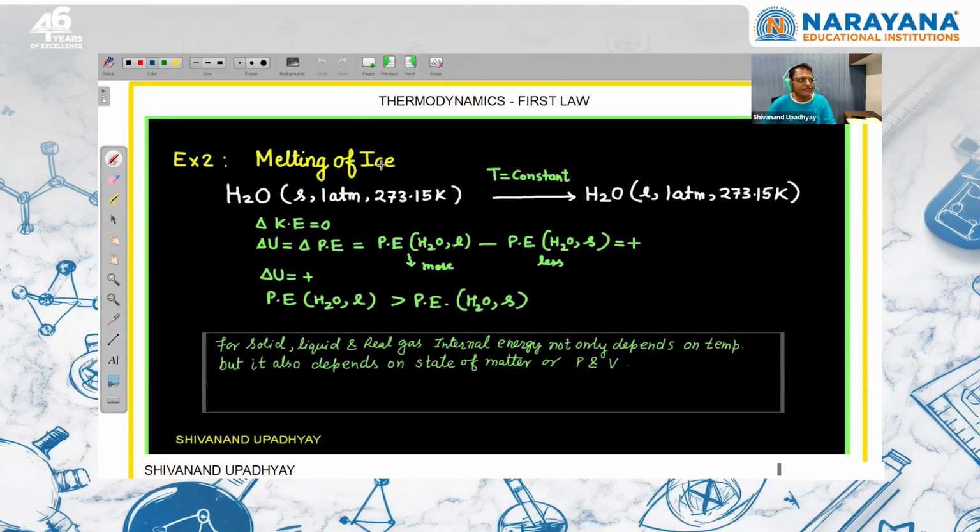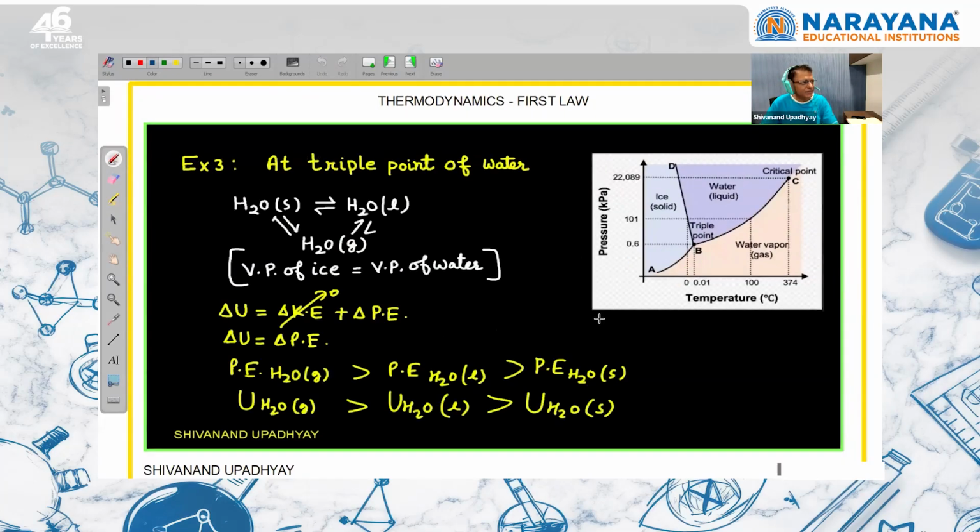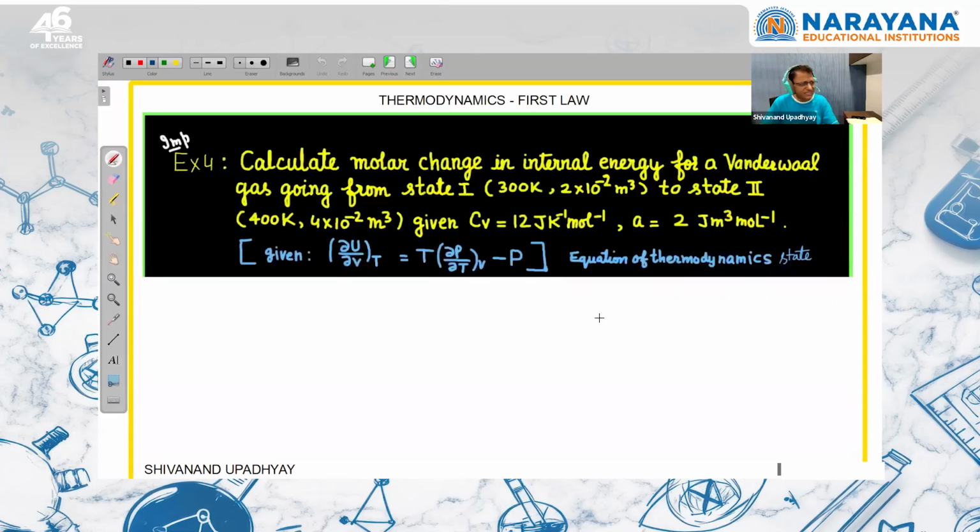Same way you can write for melting of solid. For melting of solid, again, temperature is constant, so there is no change in kinetic energy. Change in internal energy is equal to change in potential energy, and potential energy of liquid is more than solid, because here force of attraction will be more. Lower potential energy is always written with a sign, so here it will be more negative and here less negative, so change in potential energy will be positive. Same way you can go for sublimation. I will share all these things, right? In the triple point also you can explain in the same way.